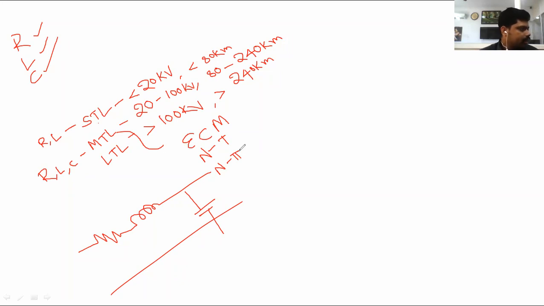In the nominal pi method, the capacitance is divided into two halves. One half is connected at the sending end side, and the other half is connected at the receiving end side. That comes under the nominal pi method.